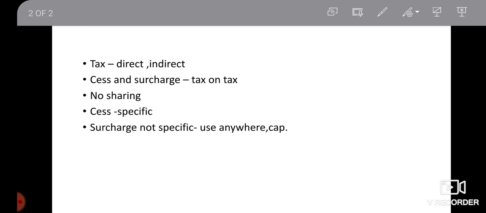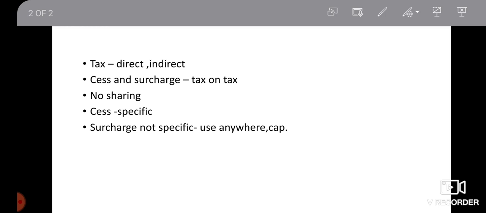So the difference between cess and surcharge is that cess will have a specific purpose when it is imposed, but surcharge will not have any specific purpose. Okay, and another important point regarding cess as well as surcharge is that once they are collected, there is no need to share with anyone. Usually when a tax is collected by the central government, there is an amount of money that has to be shared with the states. But if the tax amount is collected in the name of cess or surcharge, the collected amount need not be shared with the states.